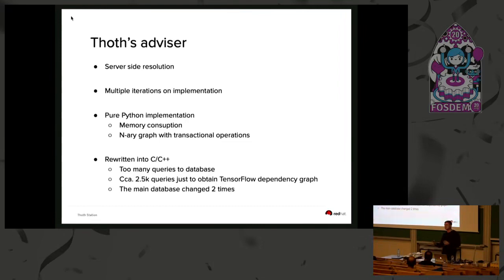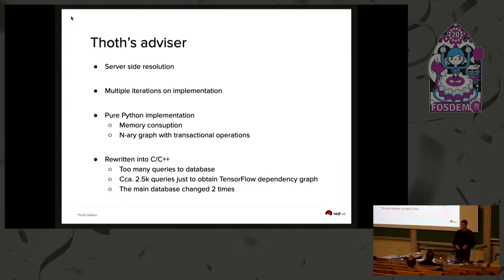It was also possible to score these packages, and the dependency graph was adjusted in a way that resolution led to higher performing stacks sooner. This implementation was, however, quite memory hungry, so the main issue was memory consumption. And as you know, objects in Python carry some additional metadata, such as reference counts. And for example, for a TensorFlow stack, we required something like 32 gigabytes just to resolve a software stack.